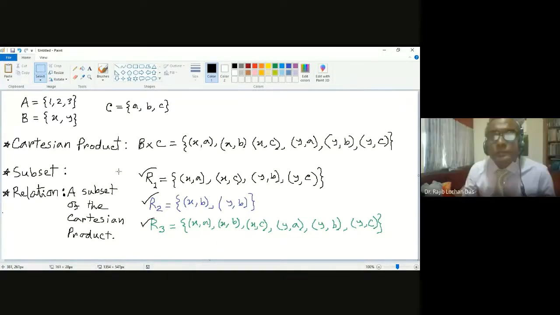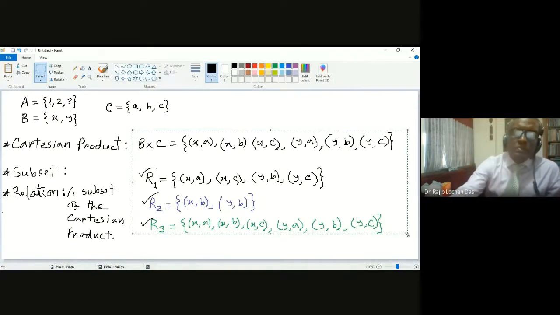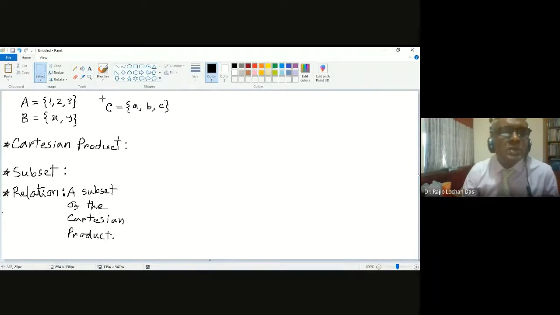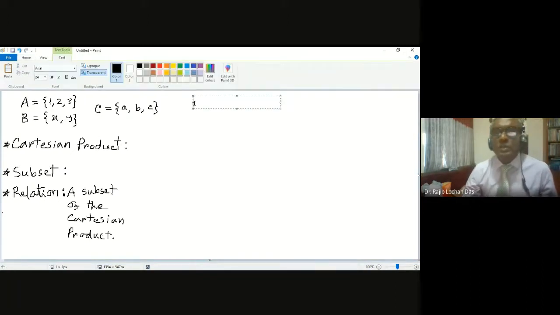Yes, sir. Now I will go to the function concept. So I am writing the function. Let me just erase this. Then I will take some more examples so that you will understand later. Now let me write what is function. So I am typing this.